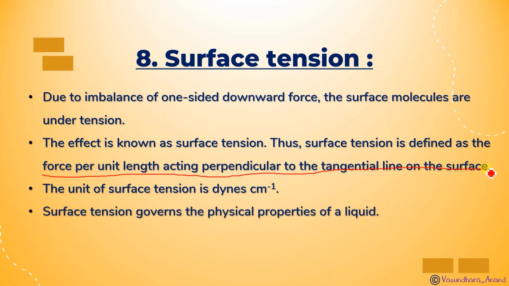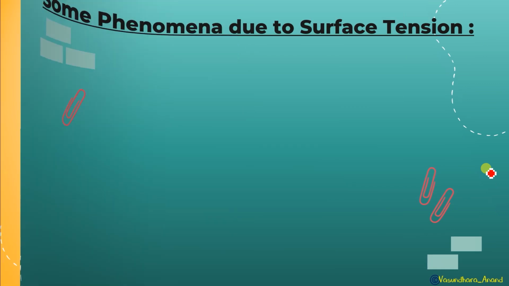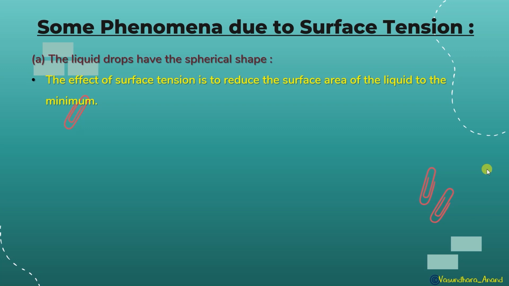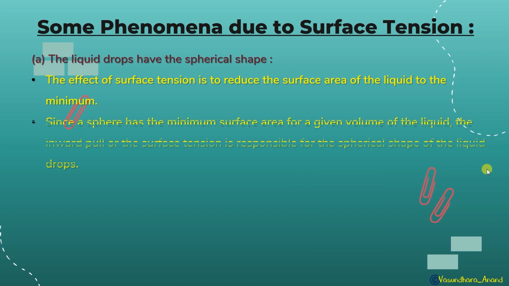Surface tension governs the physical properties of liquids, and there are some phenomena due to surface tension. Liquid drops have a spherical shape because of surface tension, because in the spherical shape the surface tension is less. The effect of surface tension is to reduce the surface area of the liquid to the minimum to be stabilized. Since a sphere has the minimum surface area for a given volume of liquid, the inward pull, or the surface tension, is responsible for the spherical shape of liquid drops.